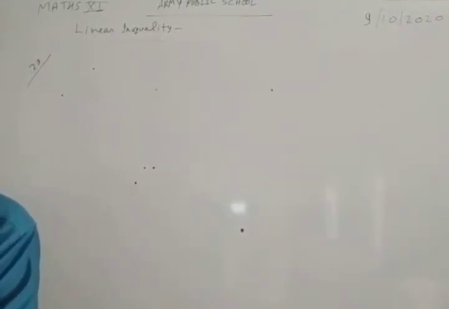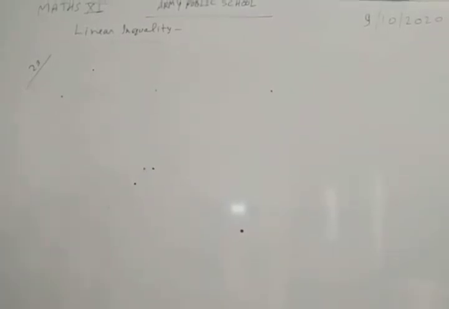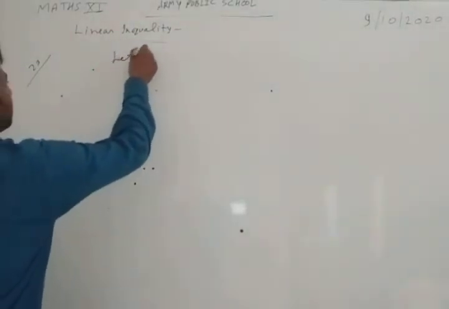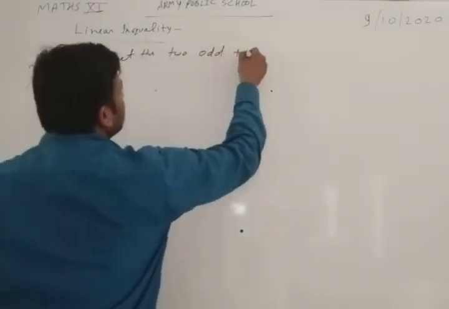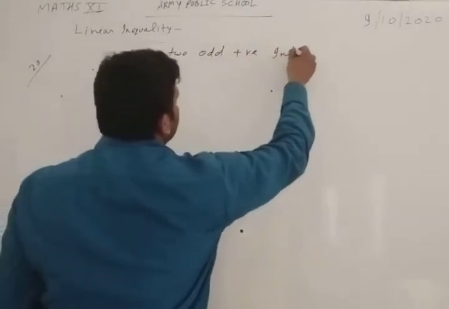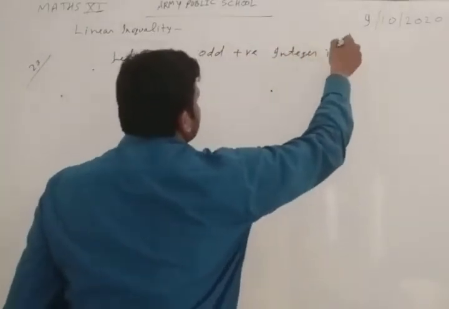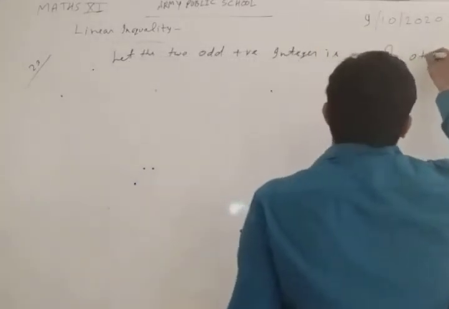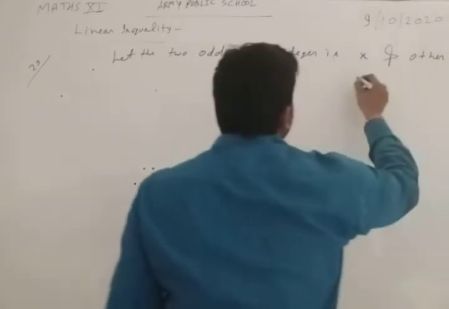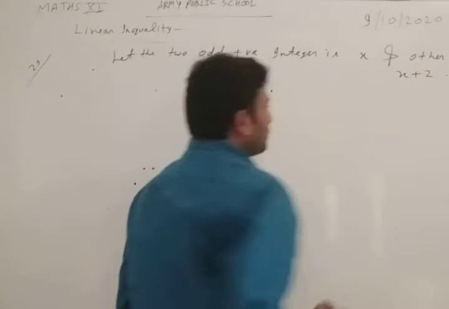So let the two odd positive integers, which are less than 10, be x and the other is x plus 2.